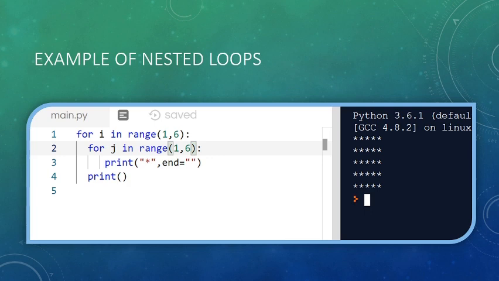In the example given here, the outer loop for variable i is for rows and the inner loop for variable j is for columns. It is conceptually said that for the outer loop one time, the inner loop runs n times. As the inner loop turns false, only then will the outer loop execute for the next row, and so on. So nested loops are those loops in which there is a loop within a loop.